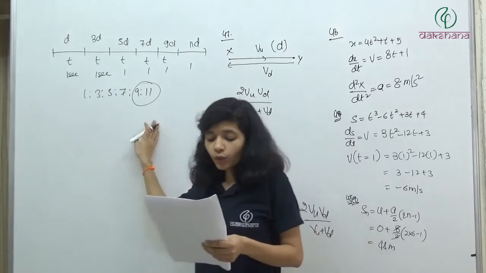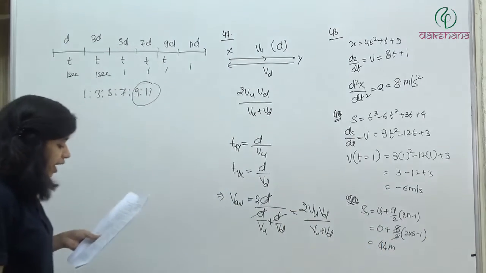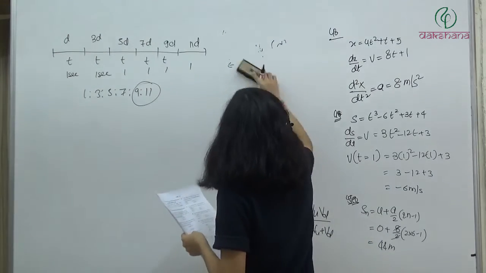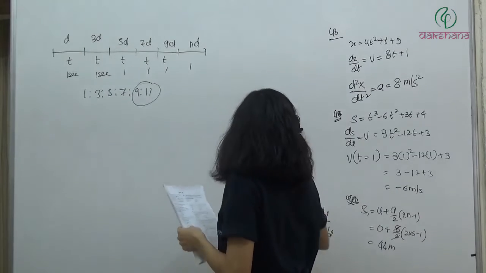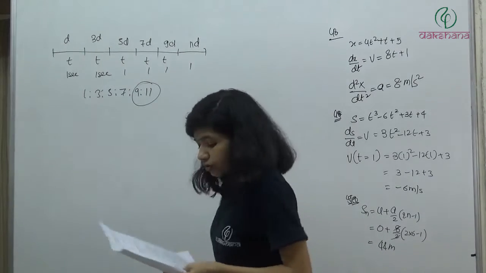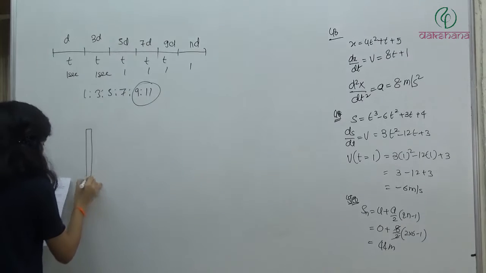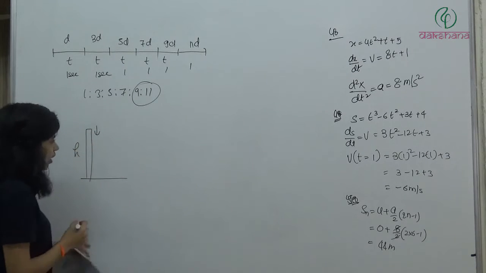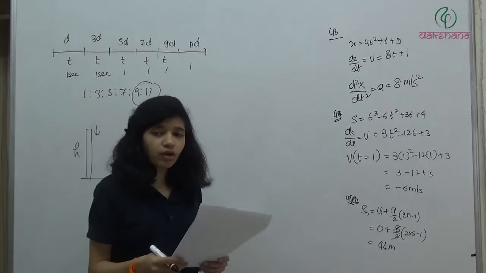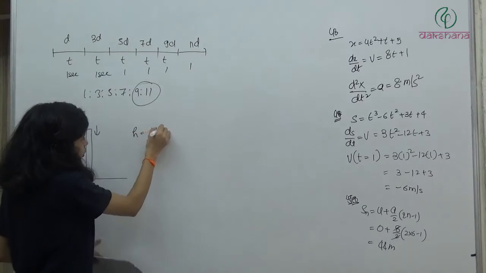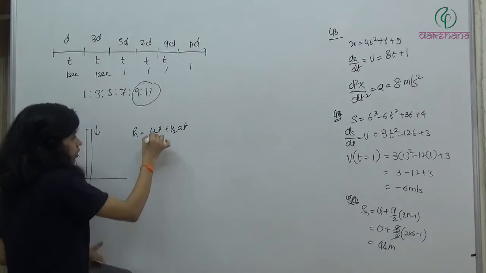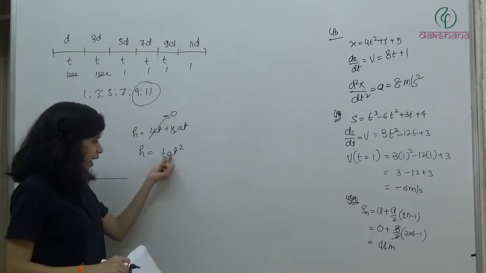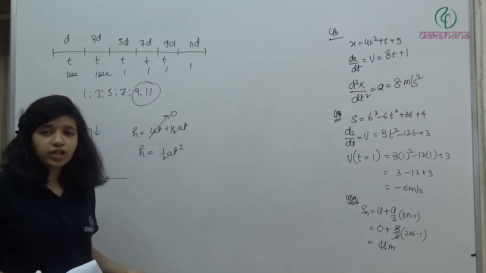First option. Question number 52. A stone is dropped from a bridge and it reaches the ground in 8 seconds. The height of the bridge is. This is also a very simple and directly formula based question. So we have seen that if an object is released or dropped from some height h, then we can simply use the second equation of motion, that is h is equal to ut plus half at square. And now here initial velocity is 0, so h becomes half at square. H is in downward direction, a is in downward direction, that's why I have taken downward direction as positive.